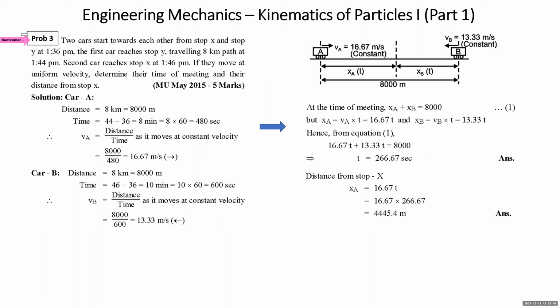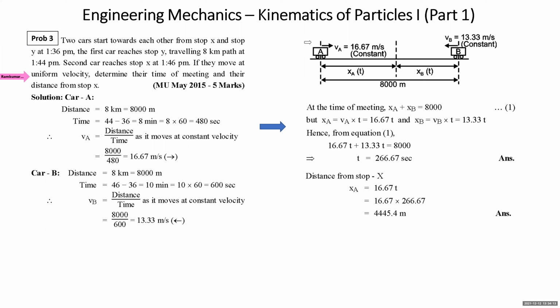Two cars start towards each other from stop X and stop Y at 1:36 p.m. First car reaches stop Y, traveling an 8-kilometer path, at 1:44 p.m. Second car reaches stop X at 1:46 p.m. They move at uniform velocity. Mind that both cars are going to move at uniform velocity. Determine their time of meeting and distance from stop X.